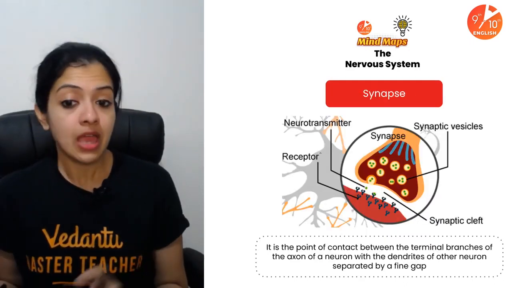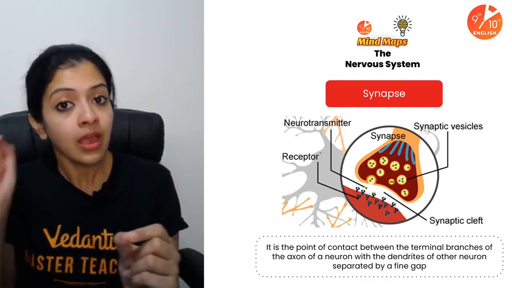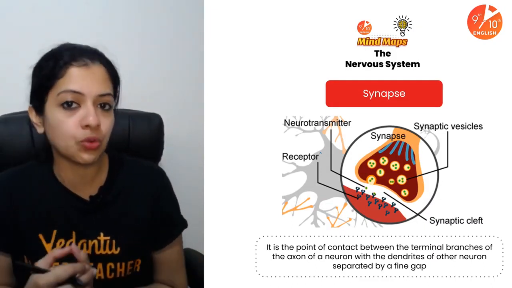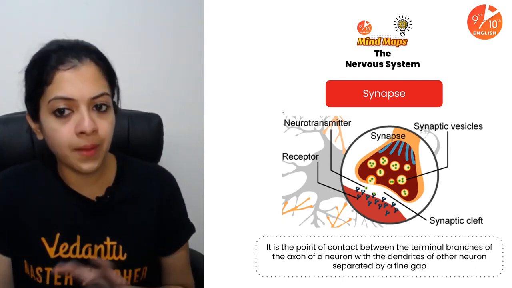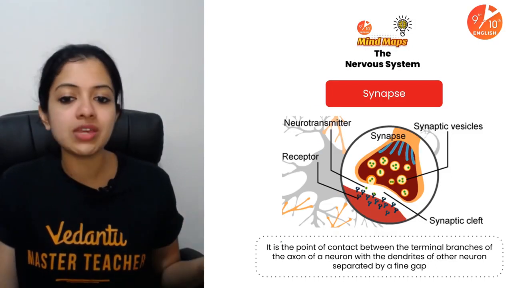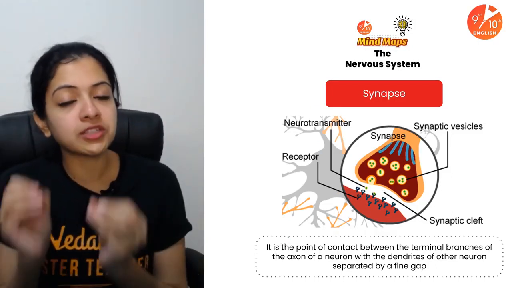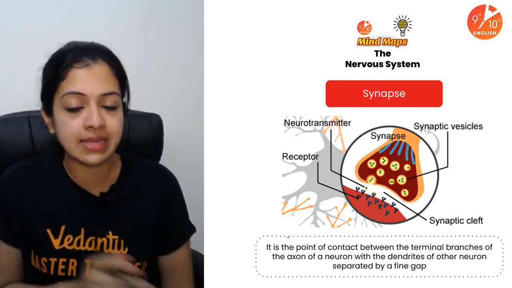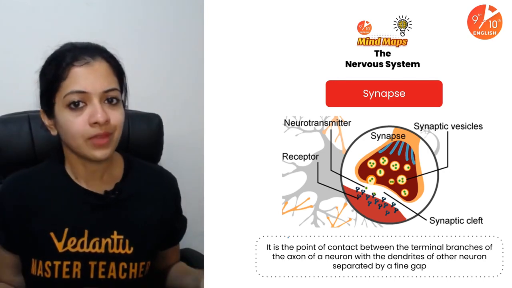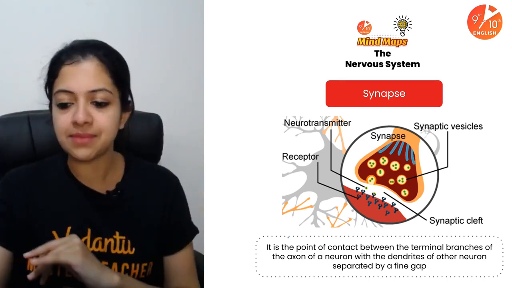Now, synapse: point of contact between terminal branches of the axon with the dendrites of the adjacent neuron. It's separated by a fine gap. This is it. So children, for concepts like these, I would suggest you don't even have to write a description. A rough image, which is scientifically correct with properly labeled images, will do the trick. Just at one glance, you have everything right here. All right, so that's about synapse.